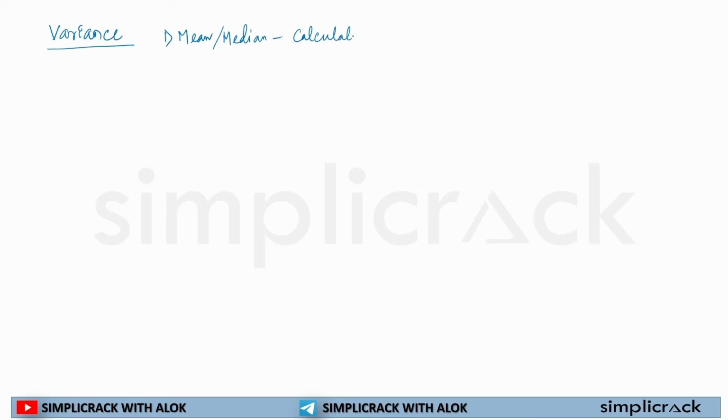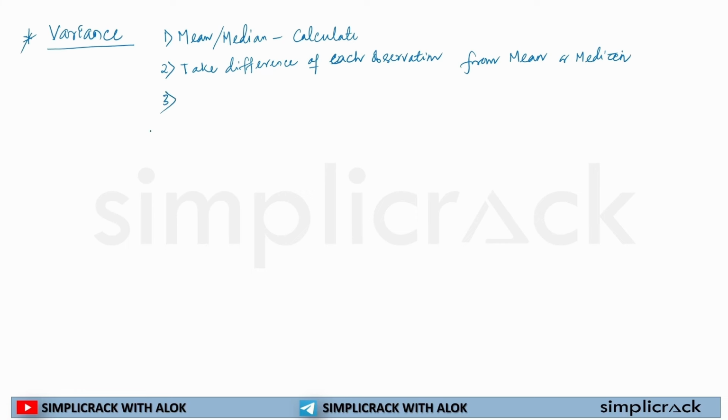Second step will be to take the difference of each observation from mean or median.